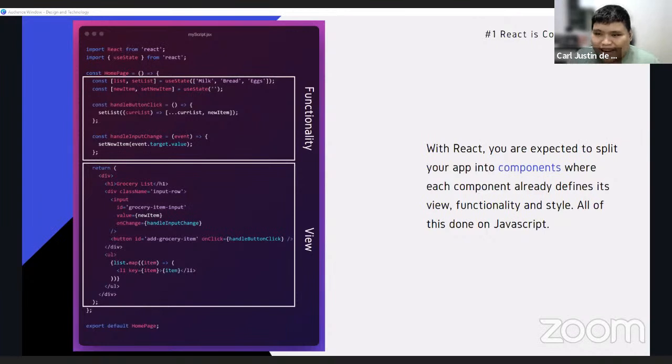Next is, React is declarative. So what is declarative? Declarative programming is a programming paradigm that expresses the logic of a computation without describing its control flow. So still a bit confusing. Maybe I could give an example. For example, when riding a cab, we could tell the taxi driver where we're going in two ways.